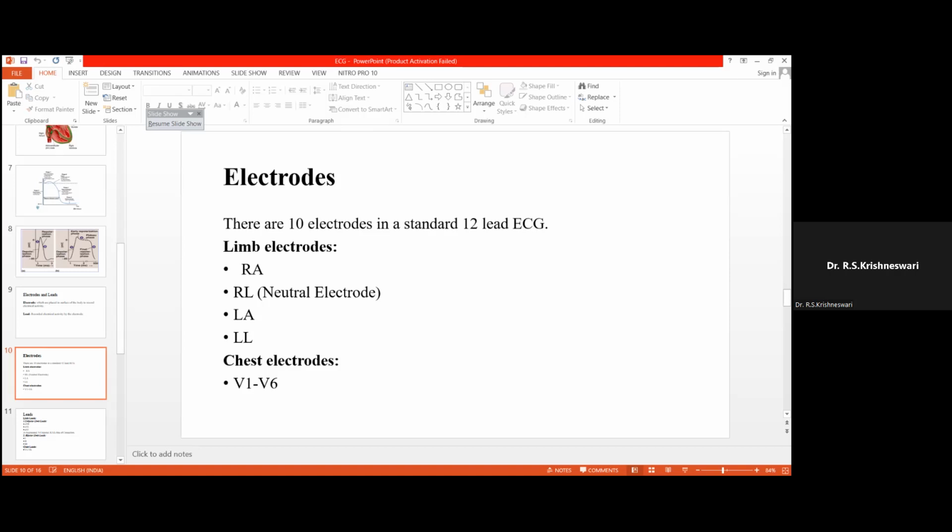And chest electrodes, there are 6 chest electrodes named V1 to V6. So these are the 10 electrodes which are used in a standard 12-lead ECG. And regarding the RL, the electrode which is placed in the right leg, it is the neutral electrode, and it will not produce any lead. It has no other function, it is a neutral electrode. And chest electrodes, that is V1 to V6.